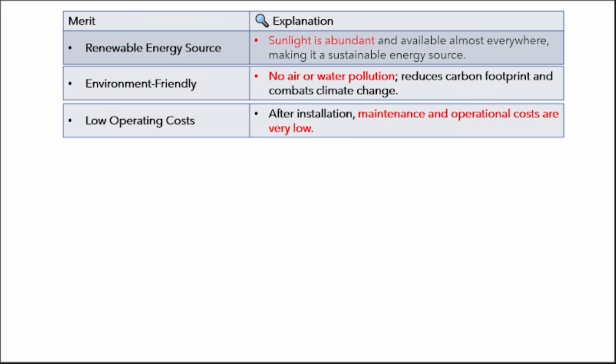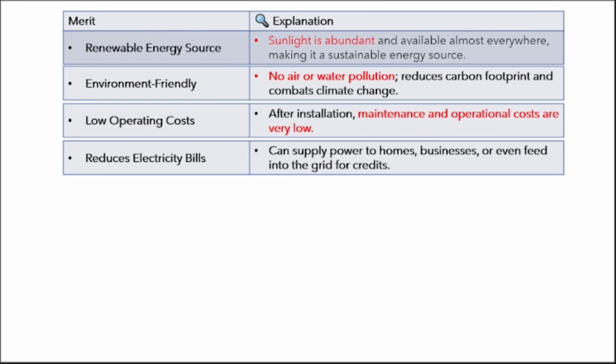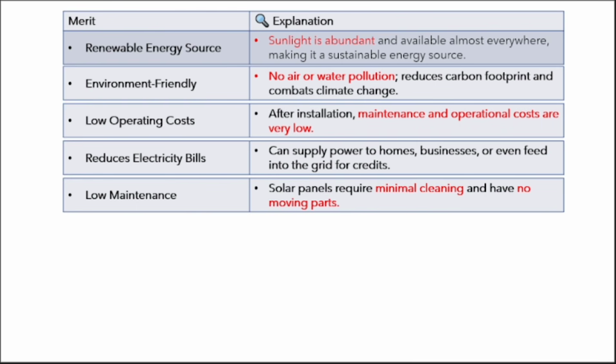So it generally attracts the electrons. That's all. Next thing is low operating cost. If you install a solar panel at one place, for 25 years you don't have any maintenance. If nothing is being operated, it has very little maintenance. You only have to clean the dust, that's all. That is why it is low operating cost, reduces electricity bills, low maintenance.